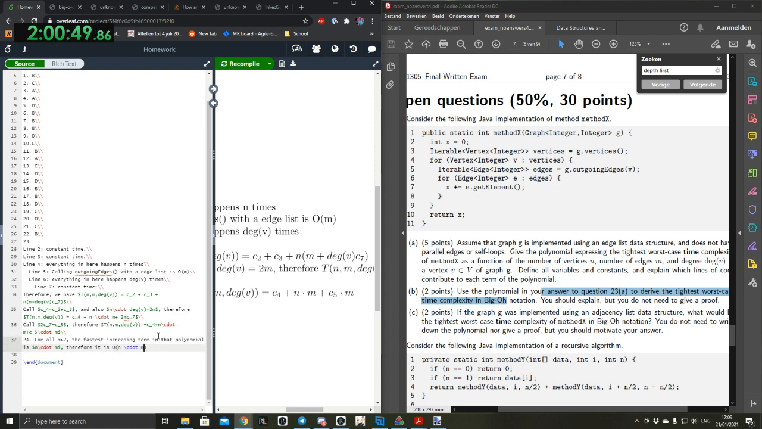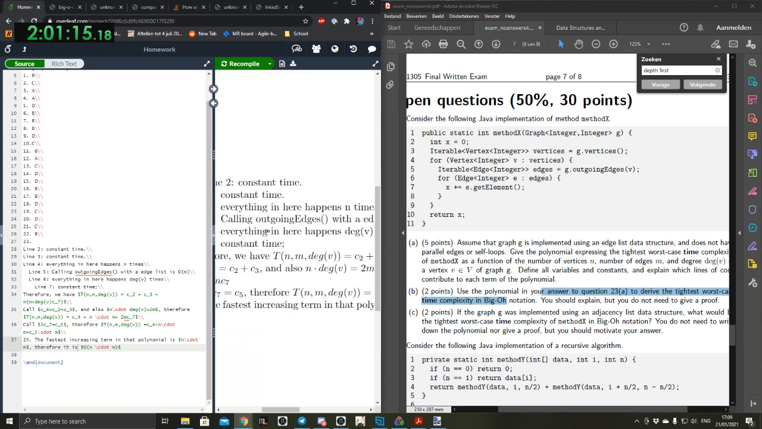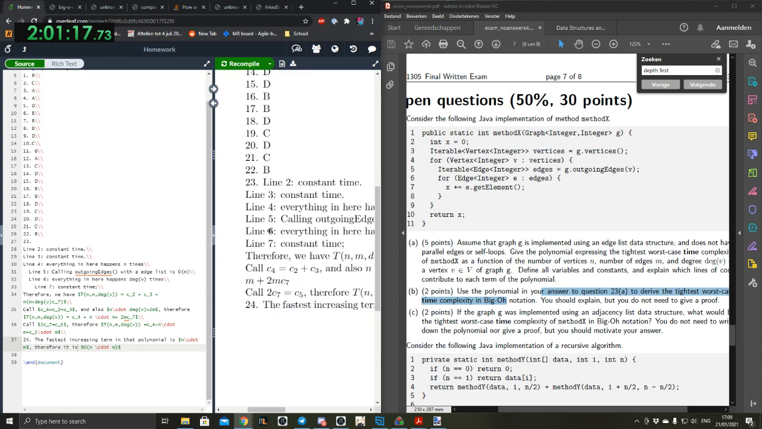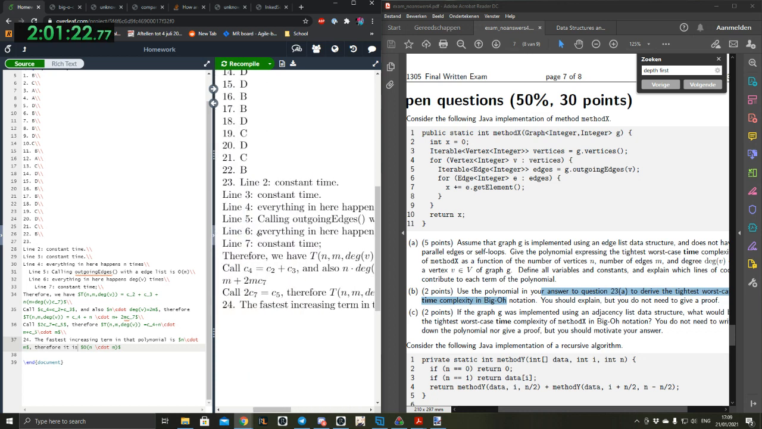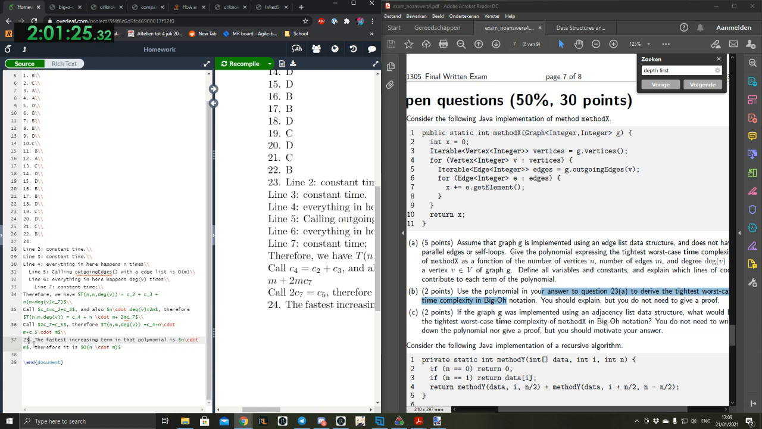What I'm saying is not correct. It's for n bigger than. Well, at the same time, actually, I don't think it matters at all because there's also a constant here. Yeah, we merged it with the constant. Sorry. Okay, the fastest increasing term in that polynomial is n c dot m. Therefore, it is big O of n c dot m. Yeah, I mean that's all. I don't know if this is enough explanation, but it seems solid. I don't know what else I should say. And this isn't 24. This is 23b. Oh yeah, good call. 23b.